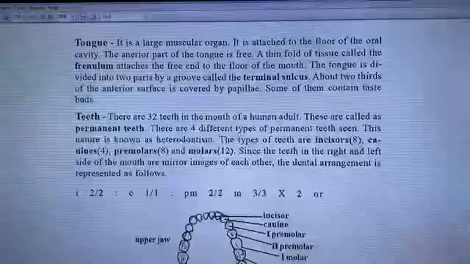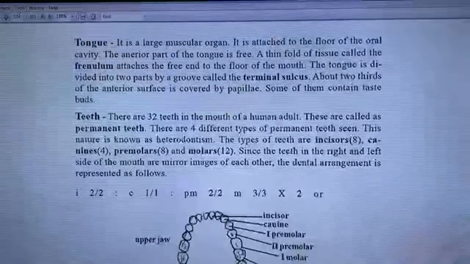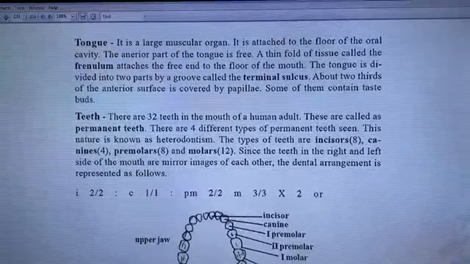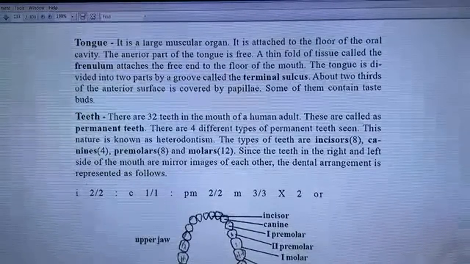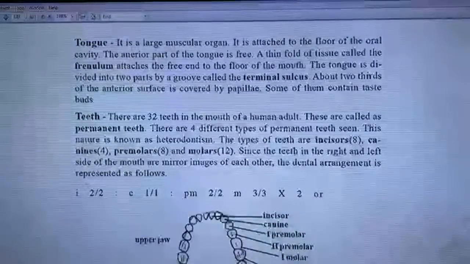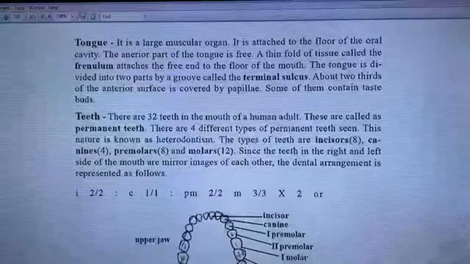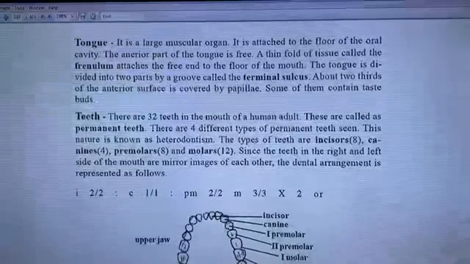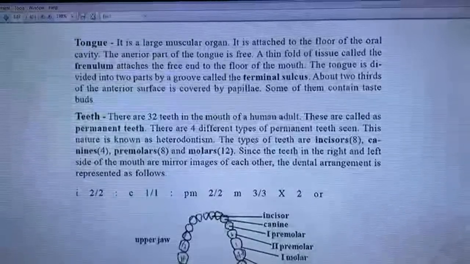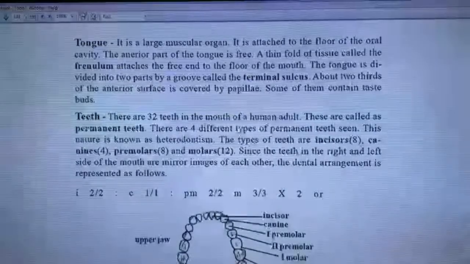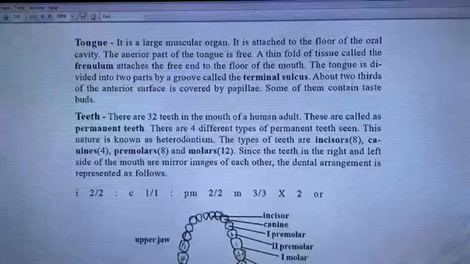The teeth are incisors, the frontal teeth; canines, the sharp teeth; premolars; and molars. Since the teeth on the right and left side of the mouth are mirror images of each other, the dental arrangement is represented as follows.